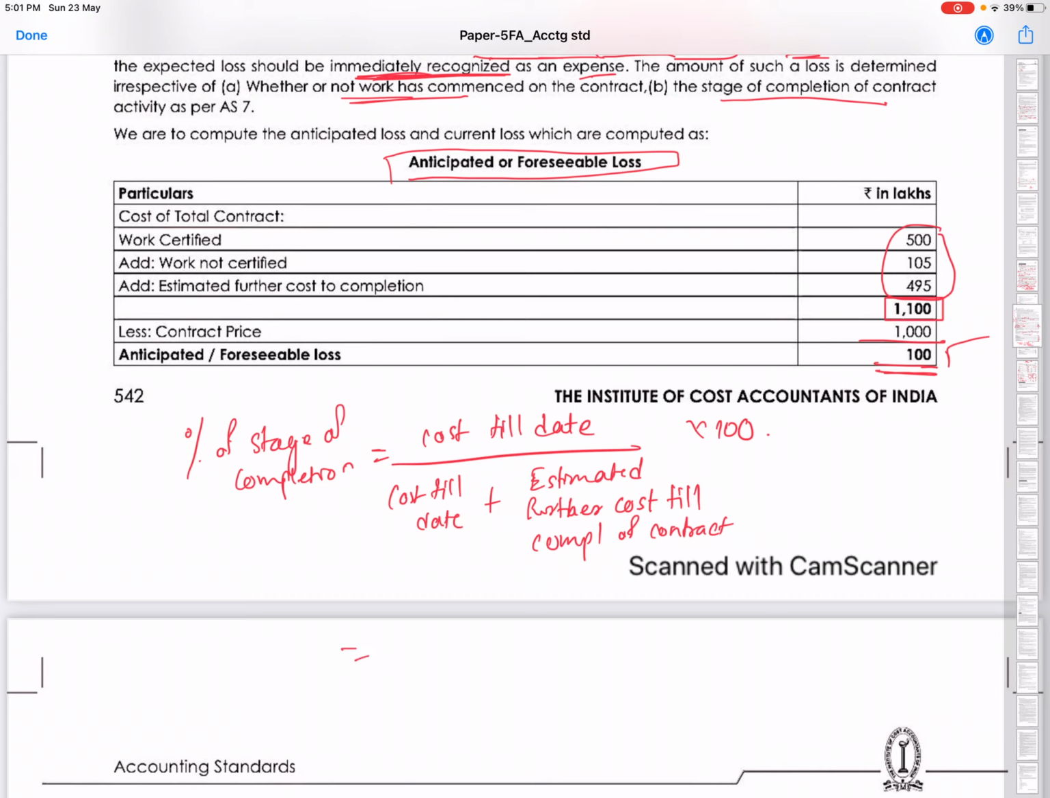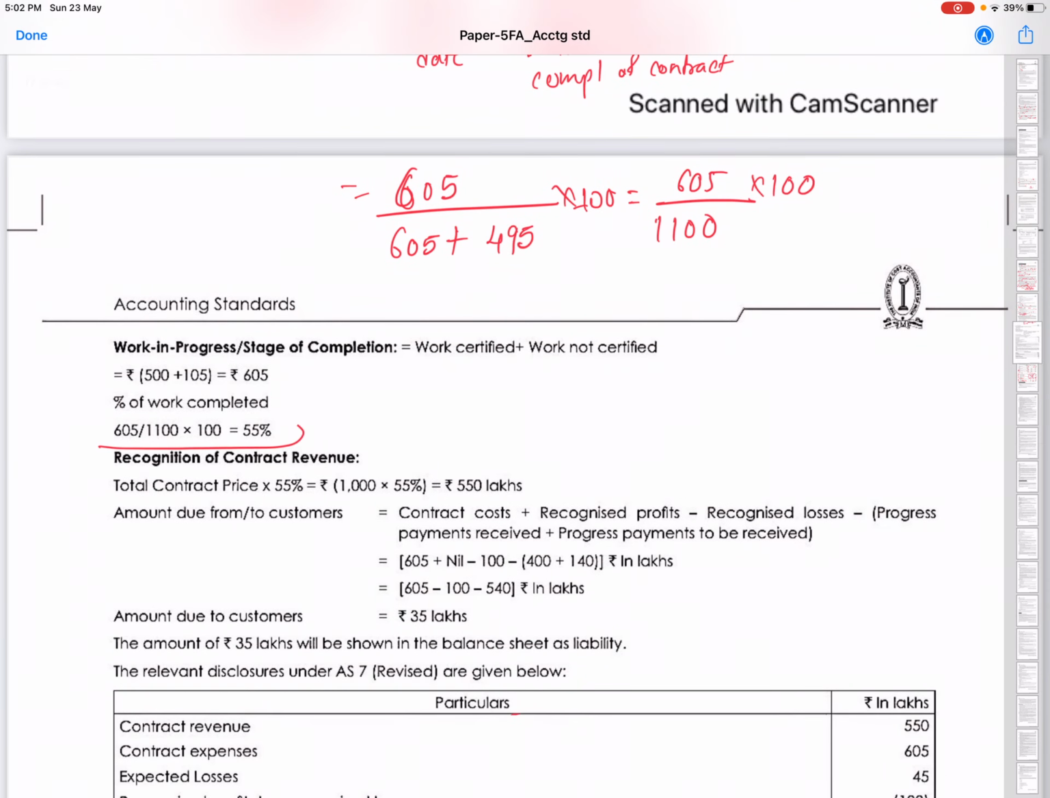So what is cost till date? Cost till date is nothing but work certified plus uncertified. It says 605, correct? And cost till date plus estimated further is 605 plus 495. So can I say 605 divided by 495 plus 605, that is 1100, into 100? This is what I should do. So they have done it here, can you see? And they have found the percentage of completion is 55%, correct? So stage of completion or percentage of completion is 55%.